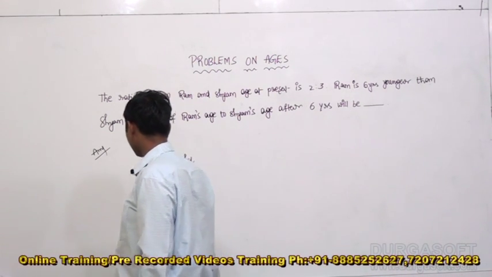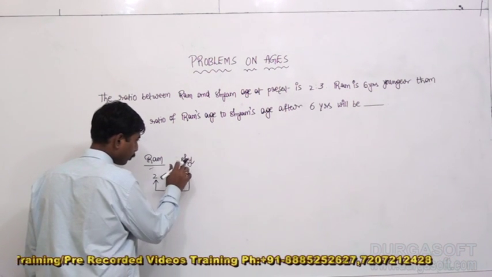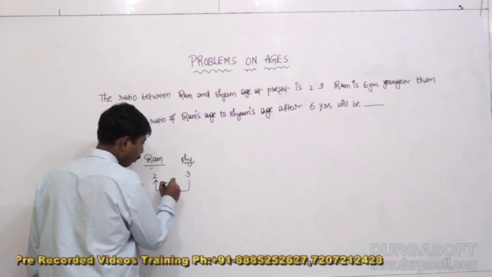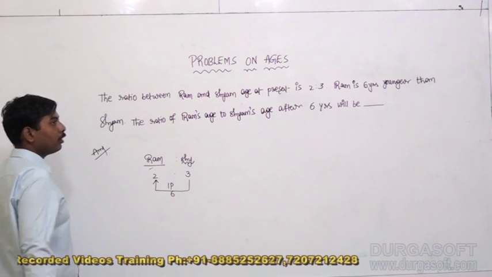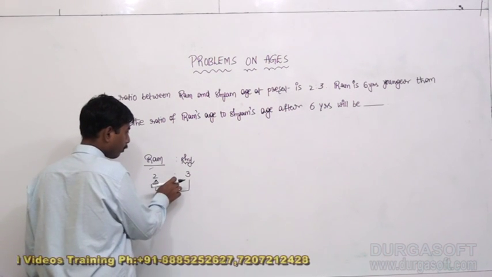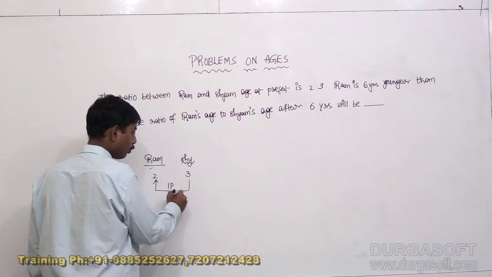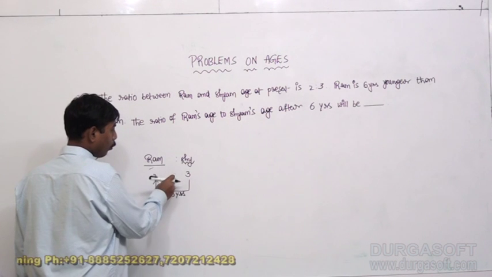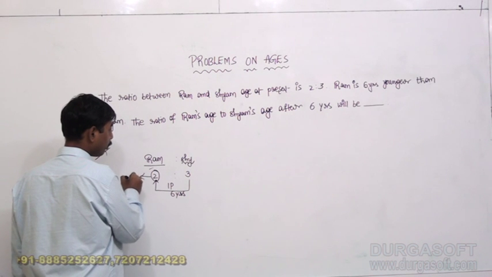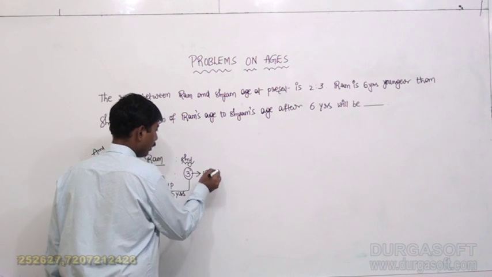With respect to the parts only, Ram's present age is 1 part less than Shyam's present age. This 1 part we came to know in terms of years, that is 6 years. So 1 part equals 6 years, which means Ram's present age is 2 parts, that is 12 years, and Shyam's present age is 3 parts, that is 18 years.